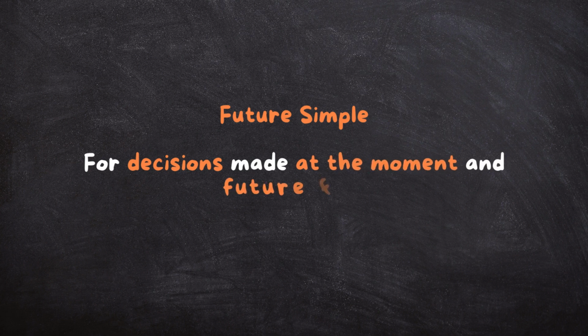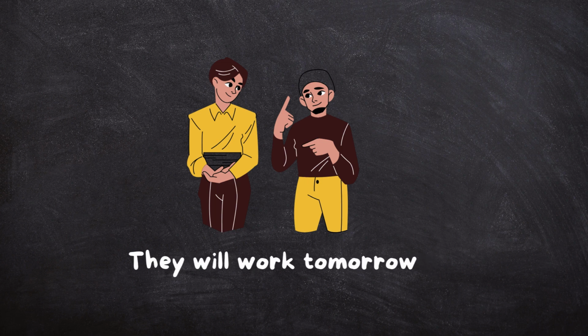Now let's begin. The first aspect is the future simple. The future simple is used to talk about decisions made at the moment about future fact. So we use it to talk about something we will do in the future. An example is, they will work tomorrow. In this sentence, we are being told what they will do in the future, which is what? Tomorrow.